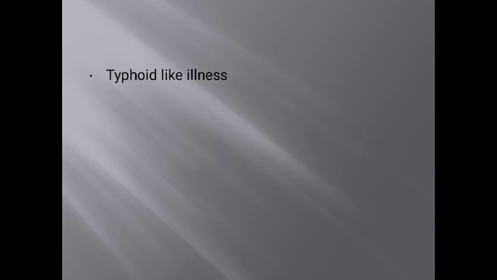Now, the patient of brucellosis presents with a typhoid-like illness, that is, like typhoid, a disease caused by Salmonella typhi. So the patient will present with fever, malaise, anorexia, sweating, rashes, and abdominal pain. Along with that, there is an undulating fever. Undulating fever means the fever rises, then comes down to normal, then the patient feels like there is no fever, then again it rises and again it falls, so it comes in a wave pattern, that is known as undulating fever.